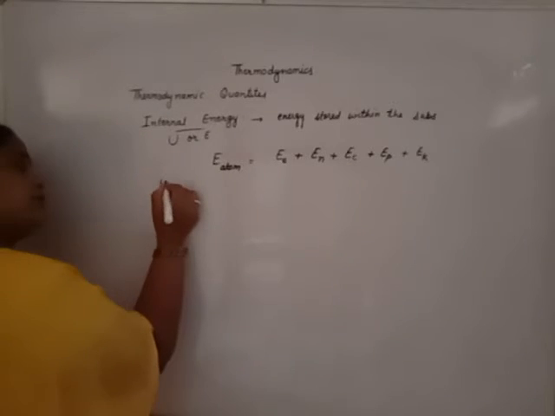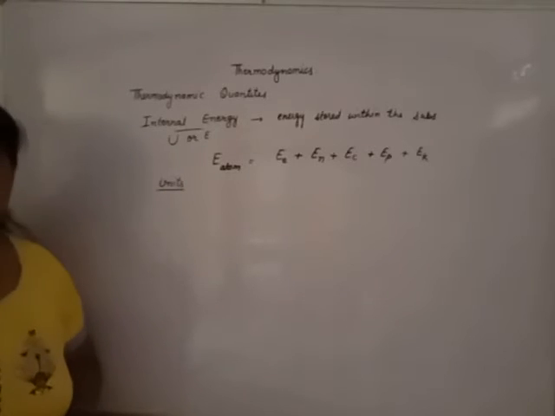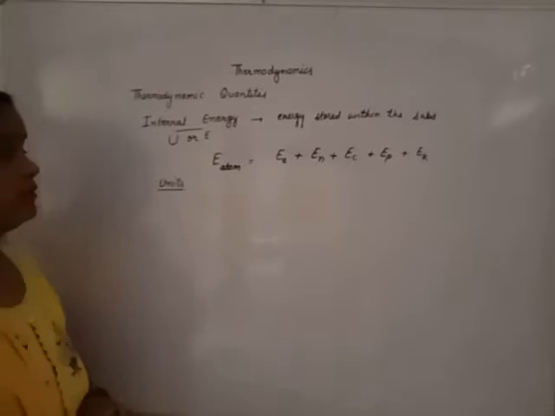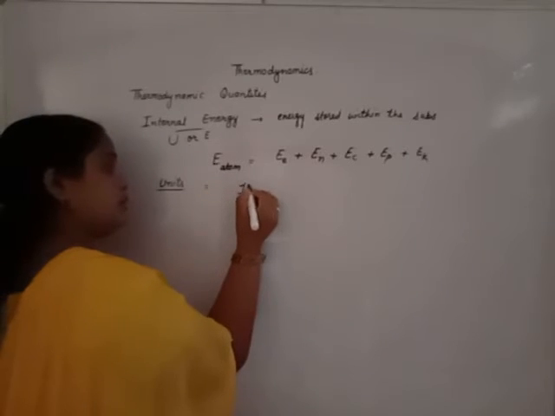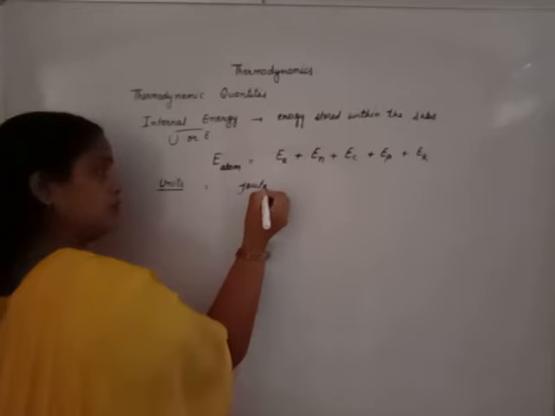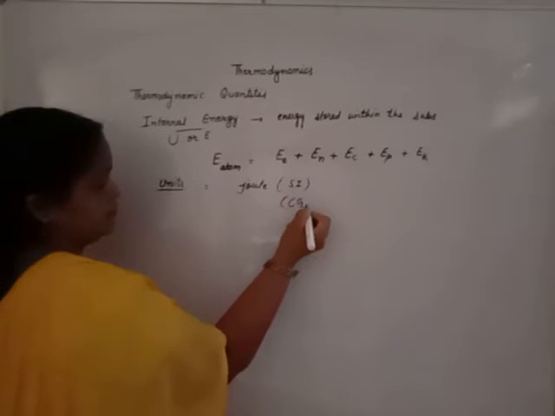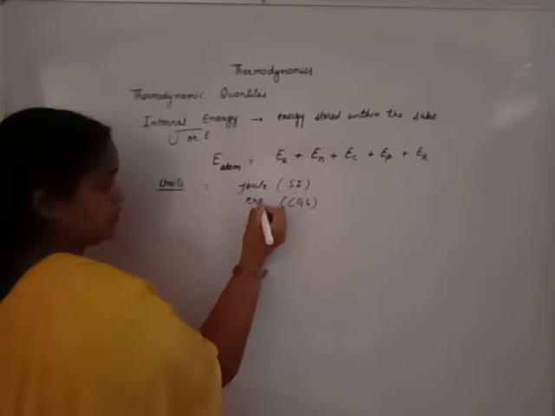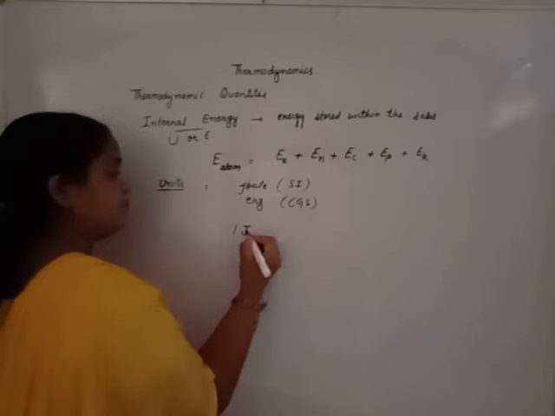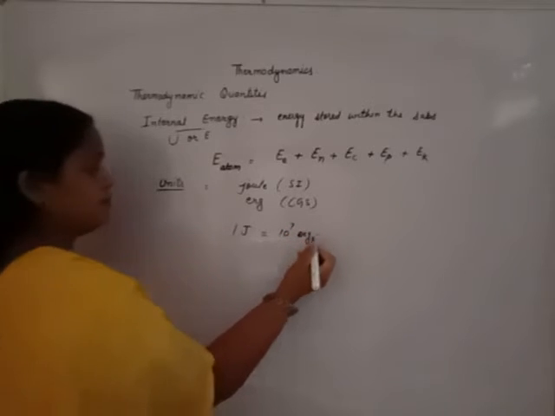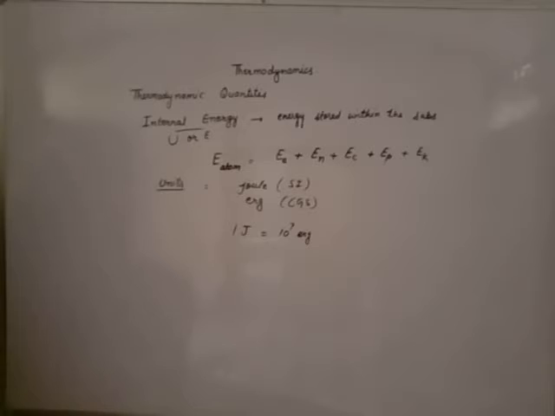Beta, units of energy. Units of energy are nowadays kilojoule per mole, but the unit is joule. SI unit is joule. CGS unit is erg. 1 joule is equal to 10 raised to power 7 erg.